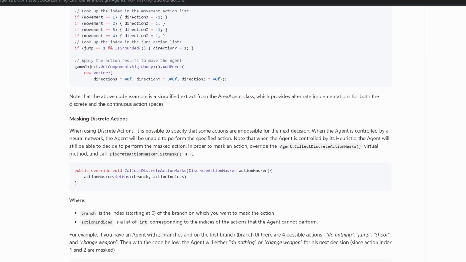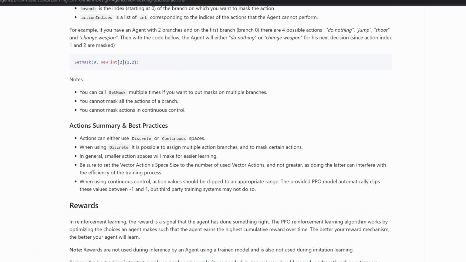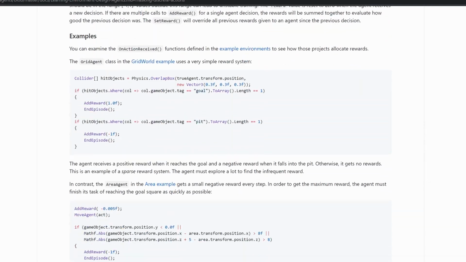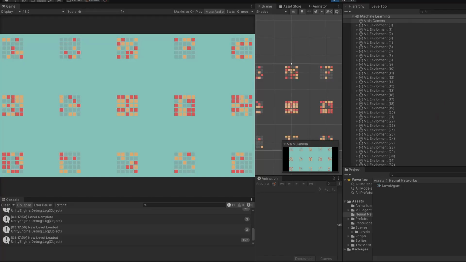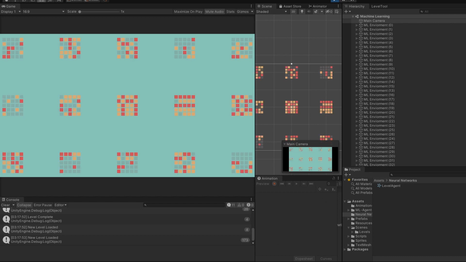I was about to give up when I learned about action masking. This is when I tell the machine learning agent that it can ignore all the inactive tiles. This made all the difference. I finally saw the rewards graph trend upwards. I was finally able to train an agent that could solve the puzzle. The agent by no means is perfect, but the more I train it, the better it will get.